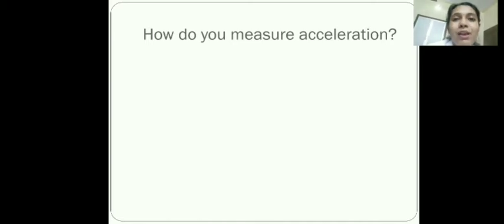Why? Because in uniform motion, the velocity remains the same. But in non-uniform motion, the velocity changes, so there will be acceleration. In uniform motion, velocity remains the same, so there won't be any change in velocity. That means there is no acceleration. So acceleration is relevant in the case of non-uniform motion. And almost all motions that we come across in our daily life are of non-uniform motion. That means accelerated motions. Okay.